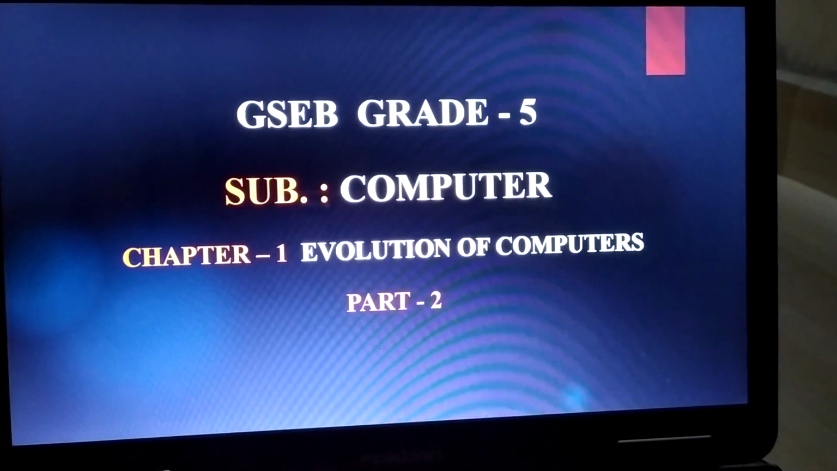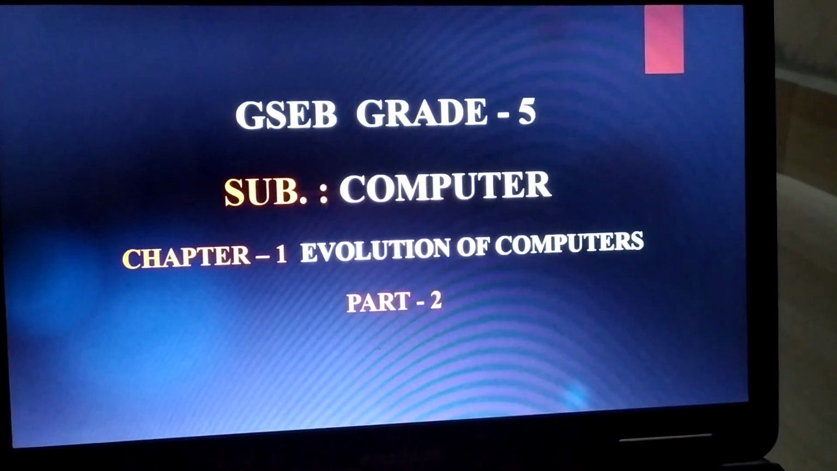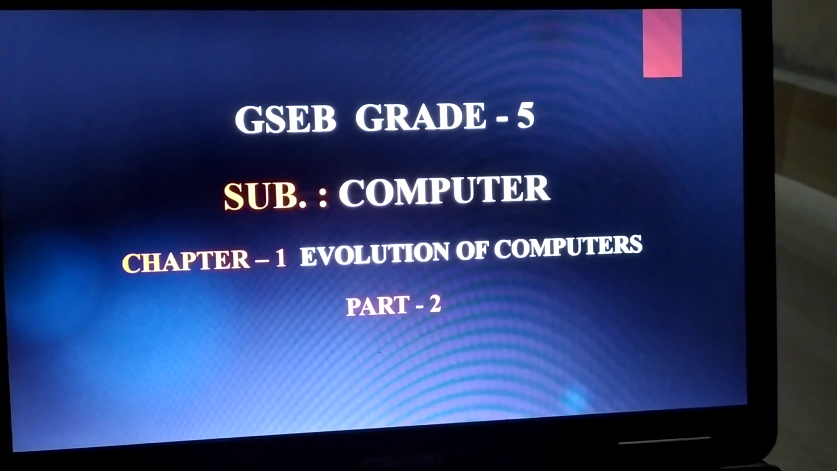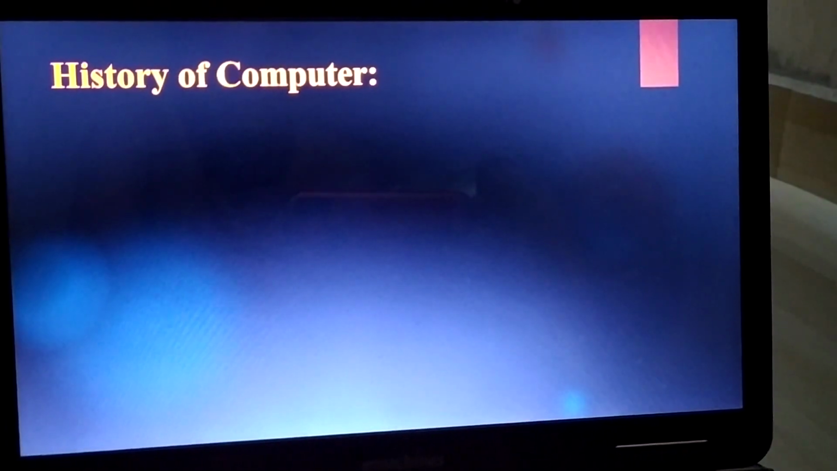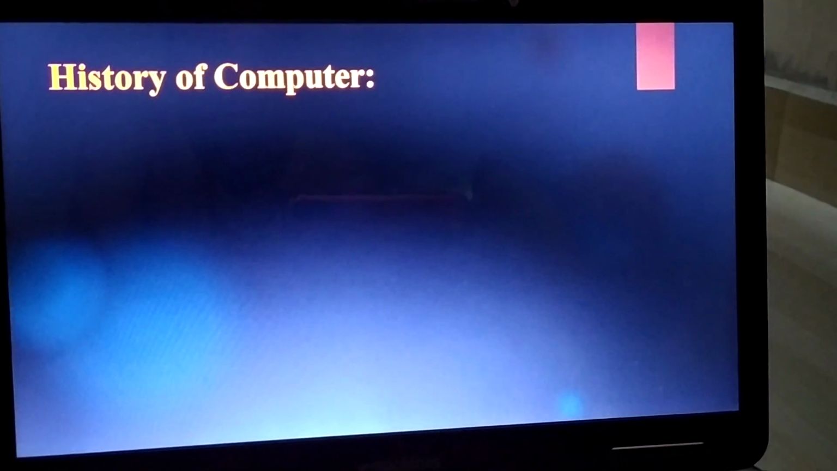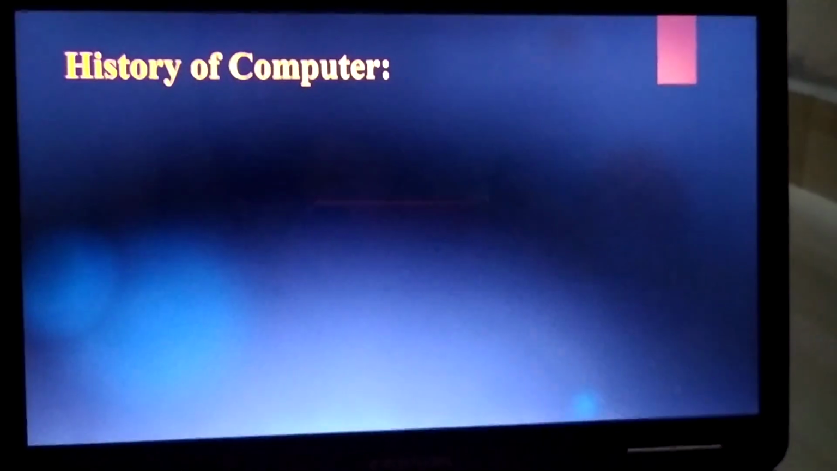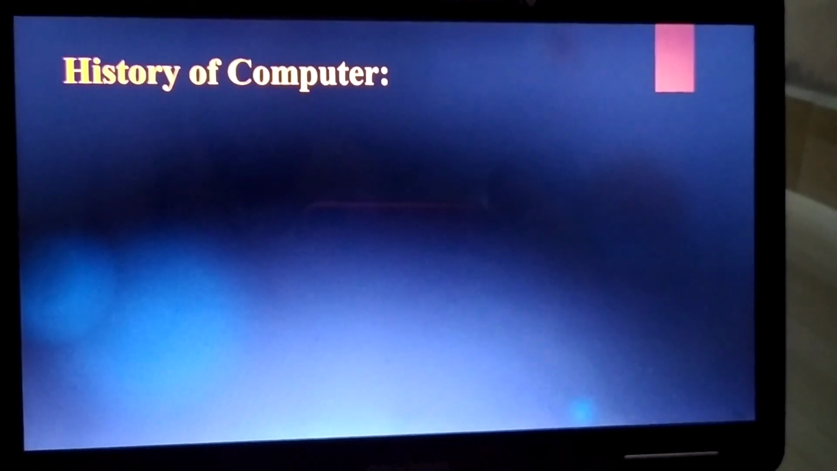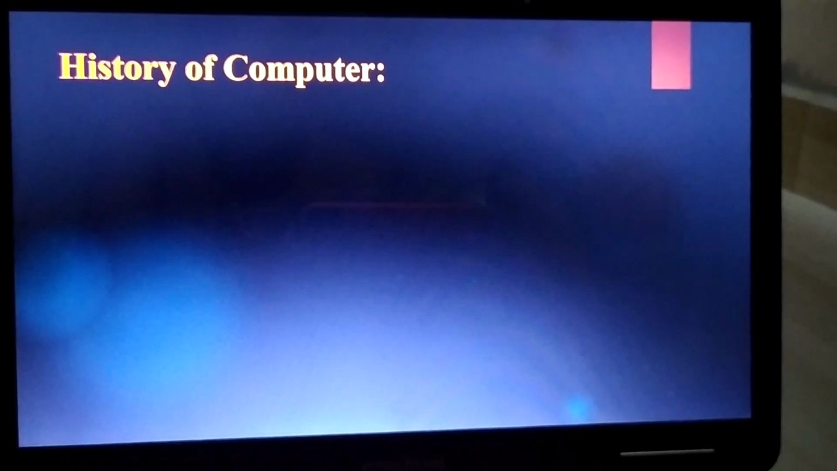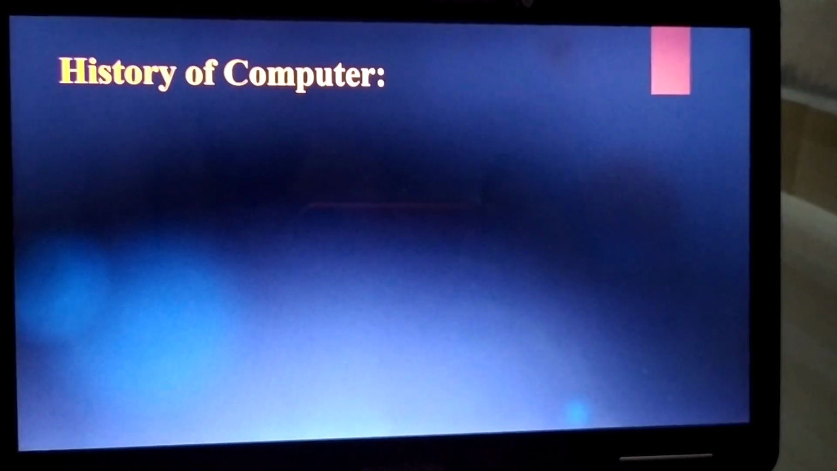We are learning chapter 1, Evolution of Computers. In our previous lecture we have learned about the history of computers, and about different calculating devices, like the abacus, then Pascal's adding machine, then Leibniz calculator.